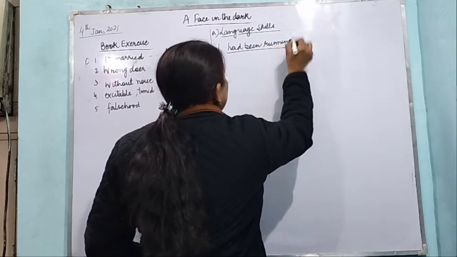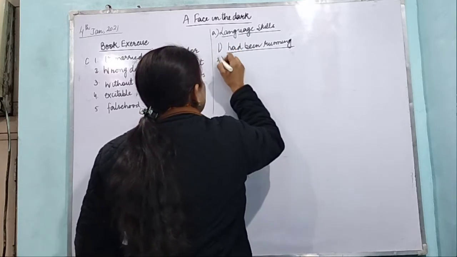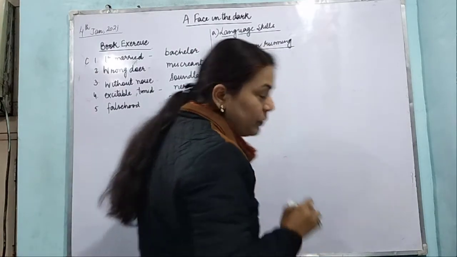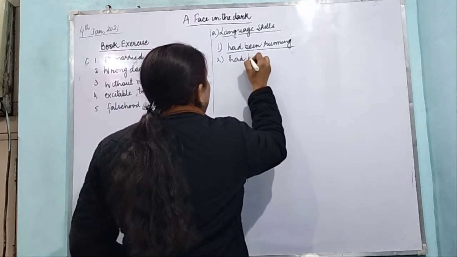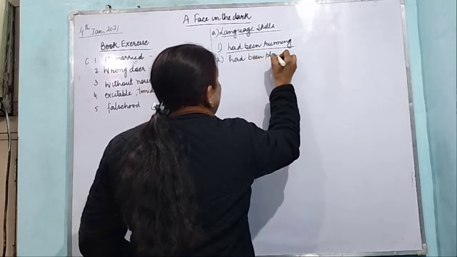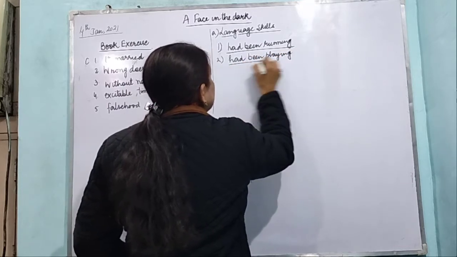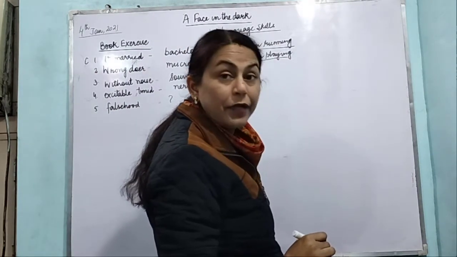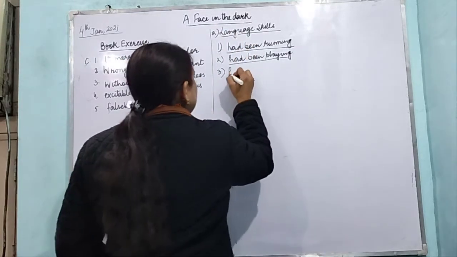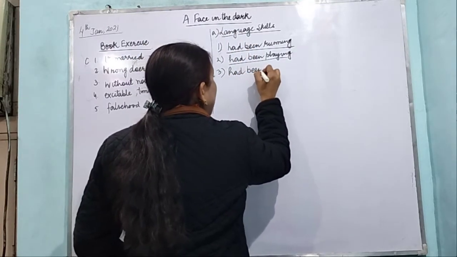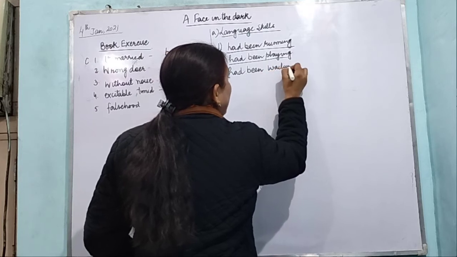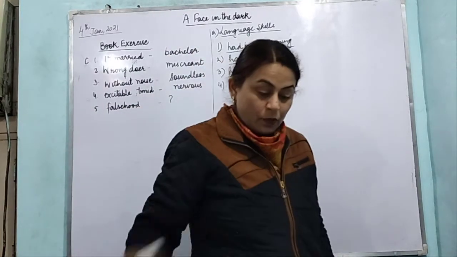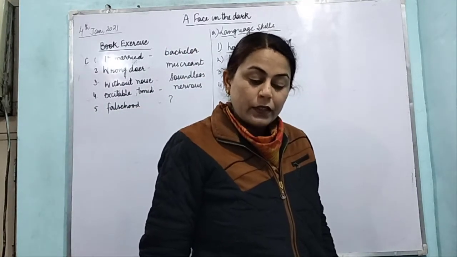So put that in, okay? First one, had been running. In the second it will be we had been playing. Third, he had been waiting. Fourth one, she had been reading this book.